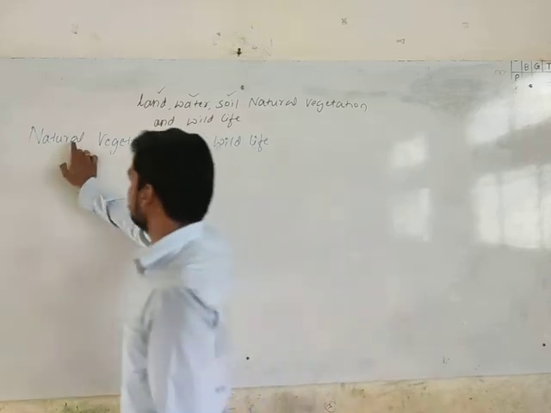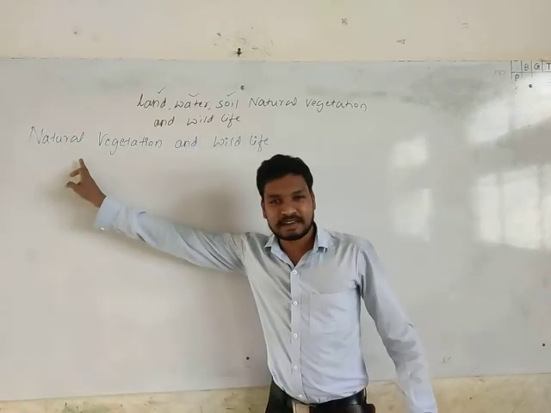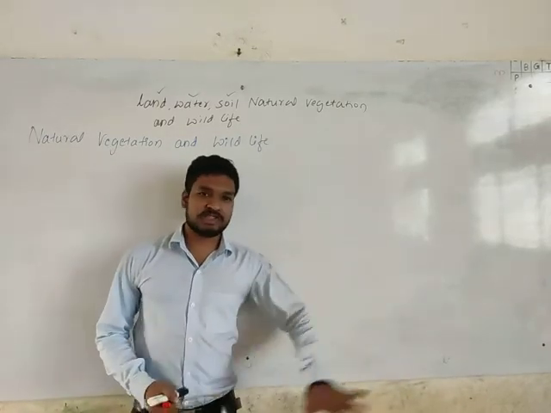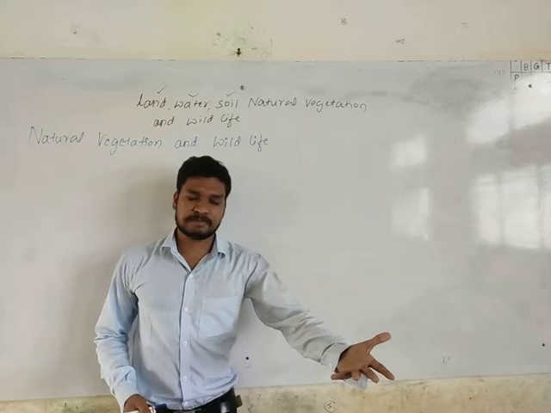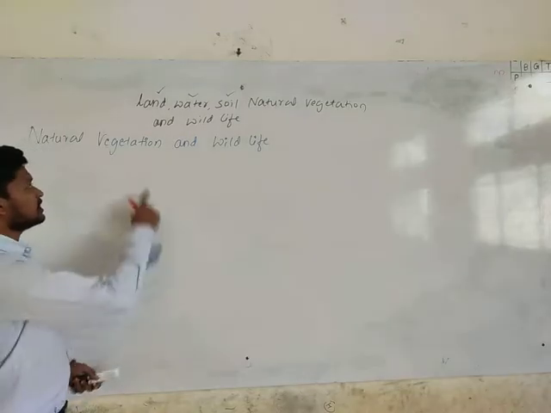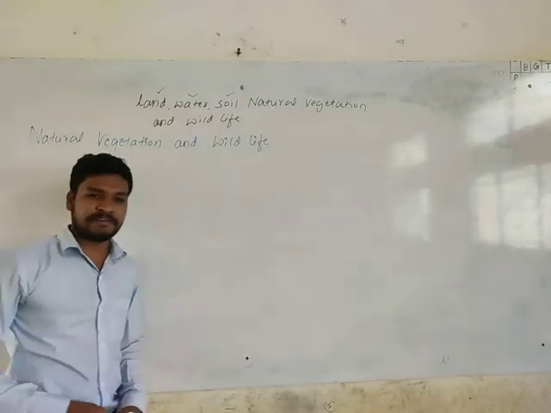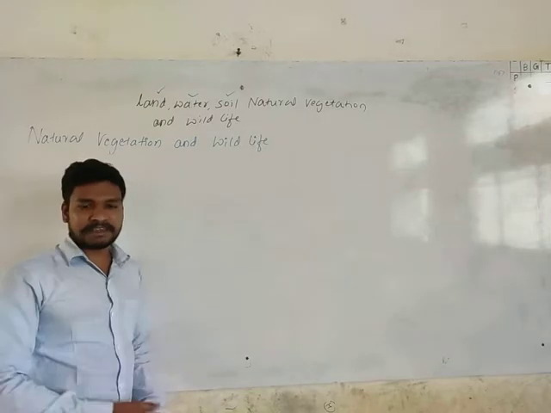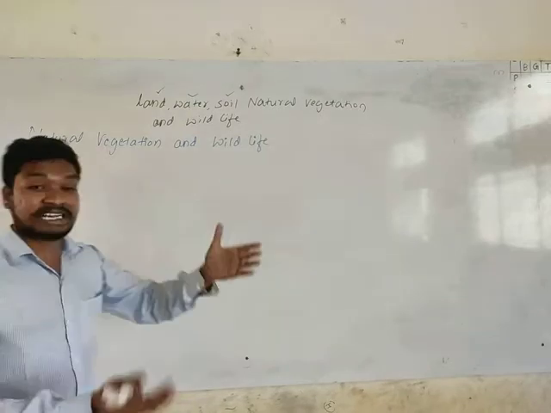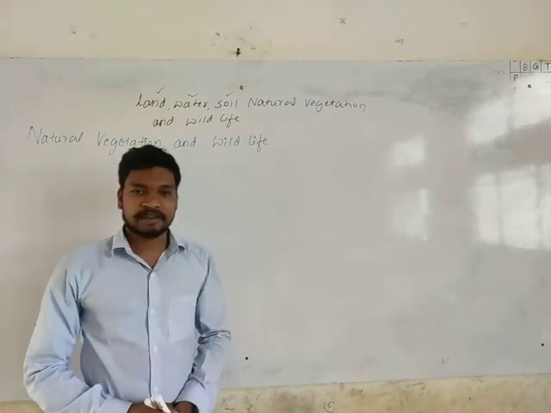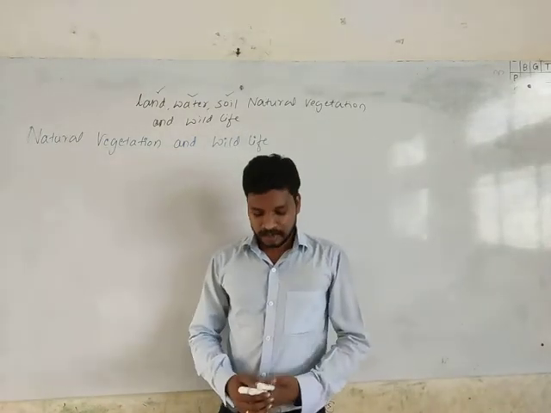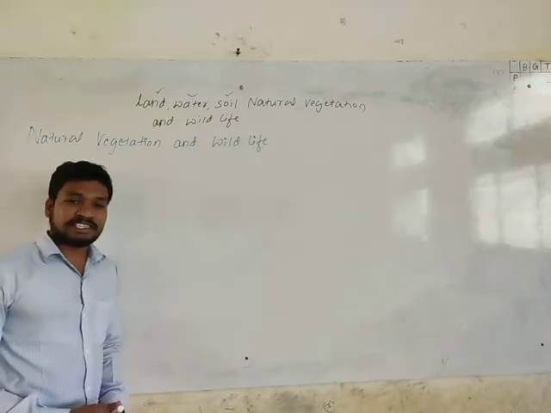You know the meaning of natural, isn't it? What is natural? Yes, it is physically, naturally occurring, which originated naturally. So the vegetation, what do you mean by vegetation? In this word, you might have heard other related words, like vegetarian, vegetation, vegetable. These all have some link. So, what do you mean by vegetation?